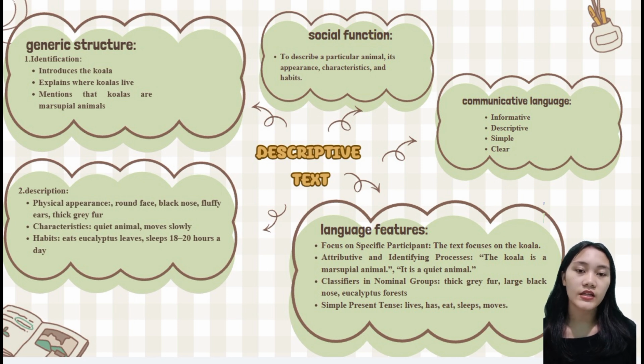For classifiers in nominal groups, there are phrases like thick gray fur and large black nose. And for simple present tense, the text uses verbs such as lives, has, sleeps, and moves. And in my opinion, this text is also interesting because it gives clear information about koalas in a simple and easy way.